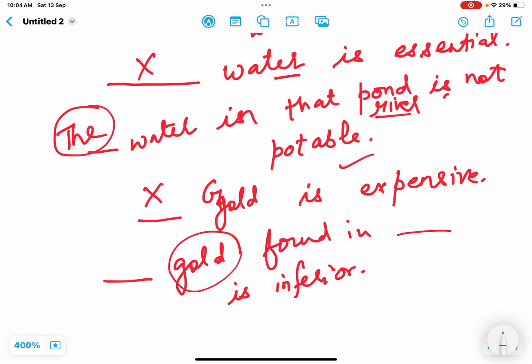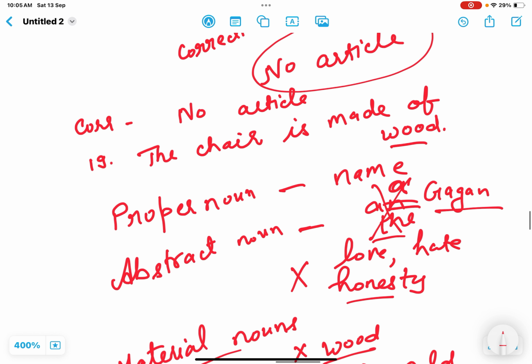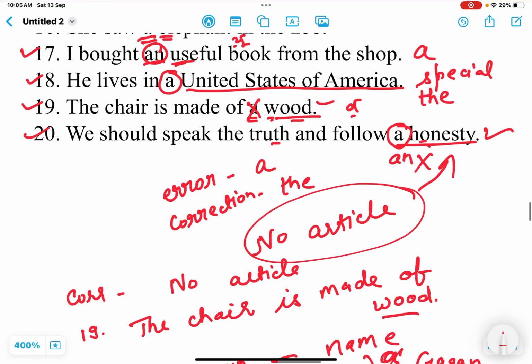So then we are talking about a special gold. So the gold found in those mines is inferior or is of a low quality. So in such cases we will use the. Otherwise, if it is generally a material noun, then we won't use any article. Same is with abstract nouns or proper noun.